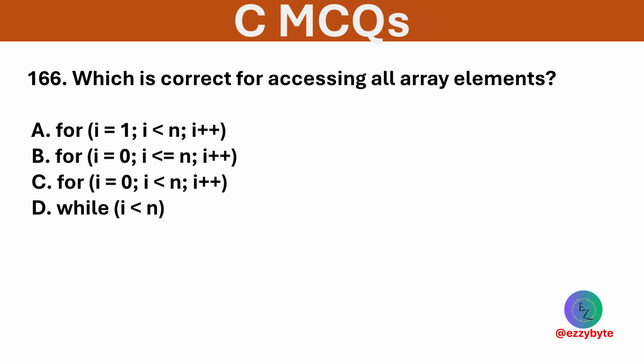Which is correct for accessing all array elements? Options are given below. Option C is correct. Indexing starts at 0 and ends at n-1.